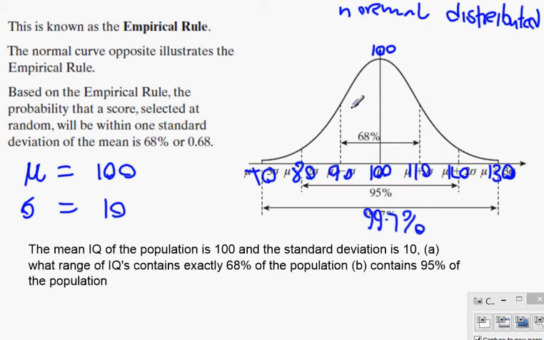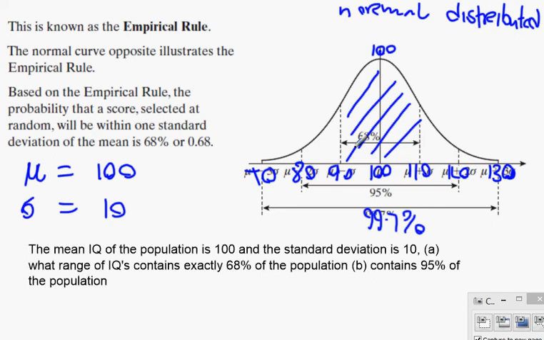That's the rule. You've got to learn it off by heart. If you take all the scores from minus one deviation up to plus one deviation, you get 68% of the population within that score. If you did the same for height, you could find out that 68% of the population are in between, call it, 5'7" and 6'1".